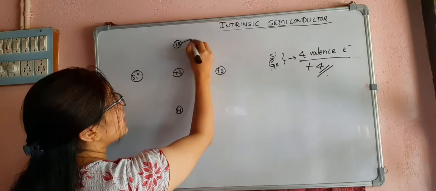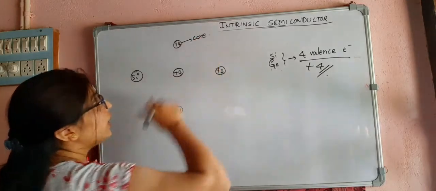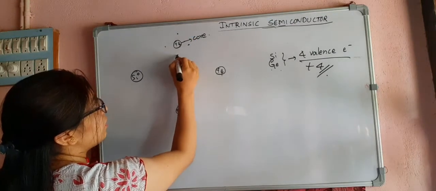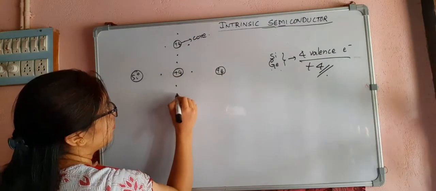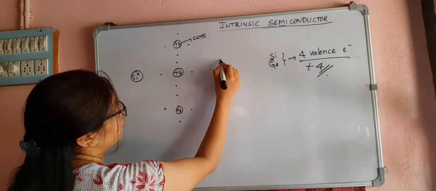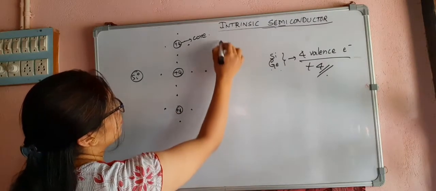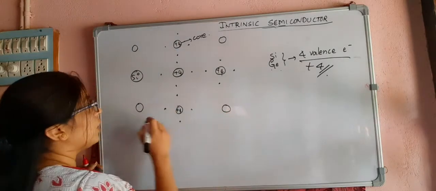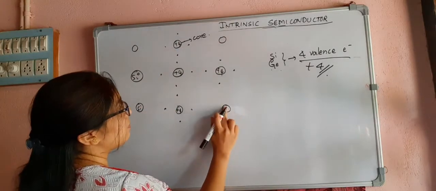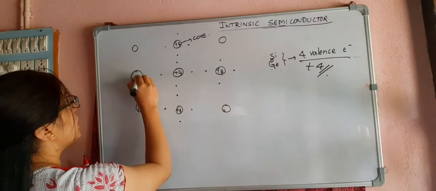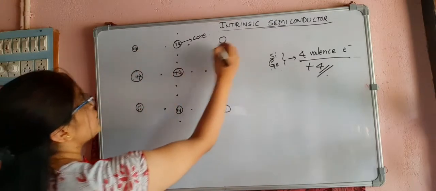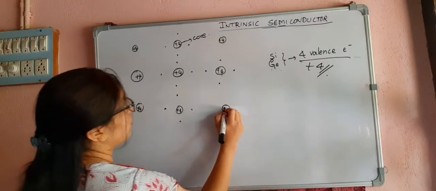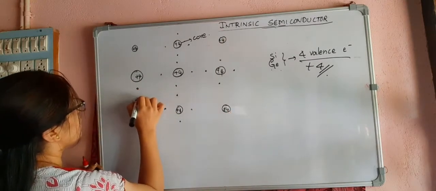This I can call the core, and surrounding this core I will write the valence electrons. I will write +4 because I am taking it in general for both silicon and germanium.